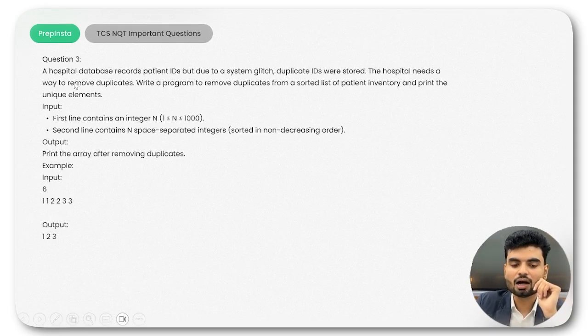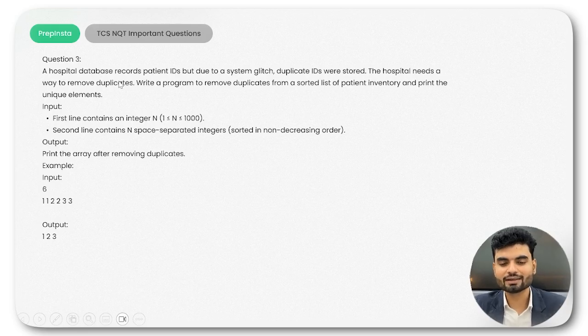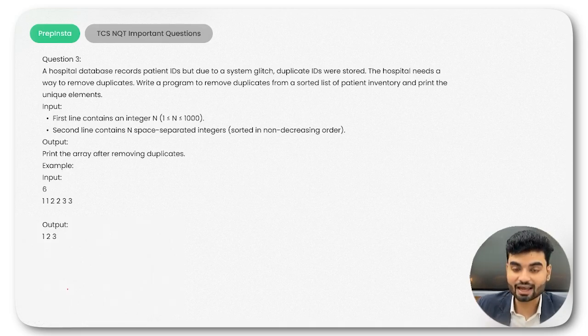A hospital database records patient IDs, but due to a system glitch, duplicate IDs were stored. So there is one hospital database. Okay. Anyhow, what I'm telling you now, trust me, these problems are super important and are based on TCS exams that already happened, previous year exams. So these problems can give you an idea and context of the patterns which TCS asks, first thing. Second, the type of problems. Third thing, you will have confidence to solve problems with similar concepts as well. Okay, and the logic building is anyhow improving.